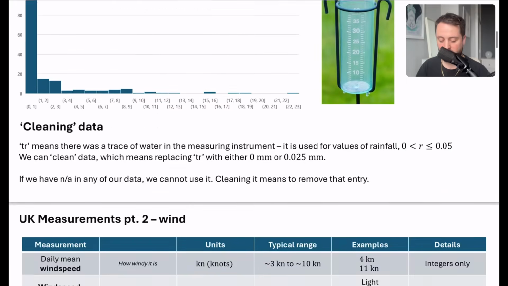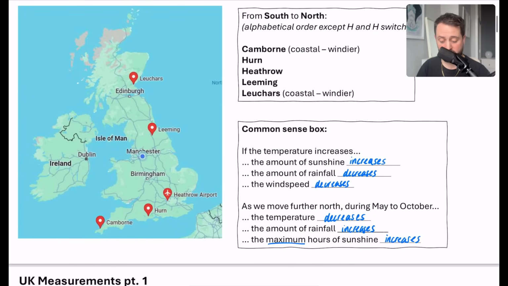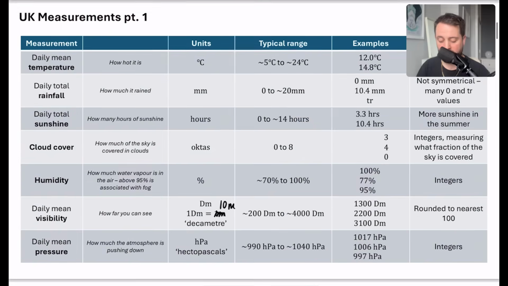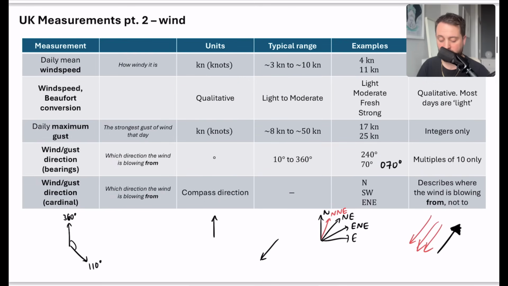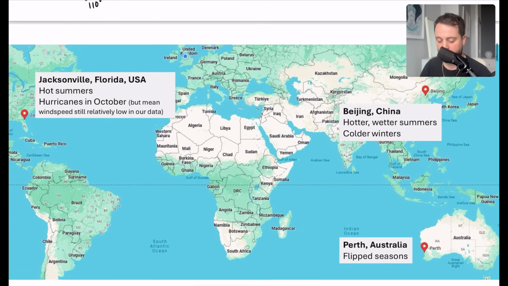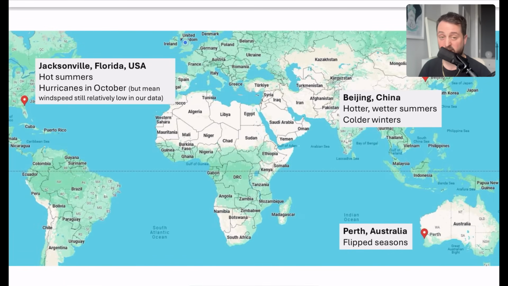Okay, so those are the 5 British stations that we've got, the ones in the UK, and these different measurements that we have here. I hope that these tables will be something you can glance at before the exam to have a look at. Now, the international stations that we've got, there are only 3 of them, and they're pretty generous about saying which one you think it might be if you ever have to guess that.